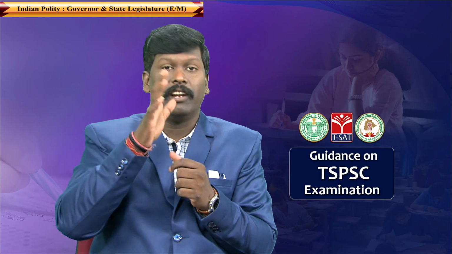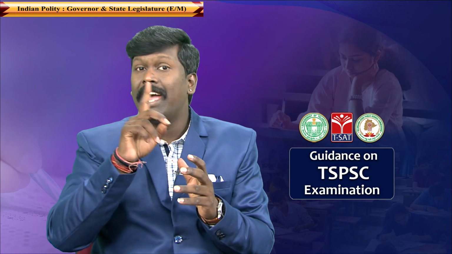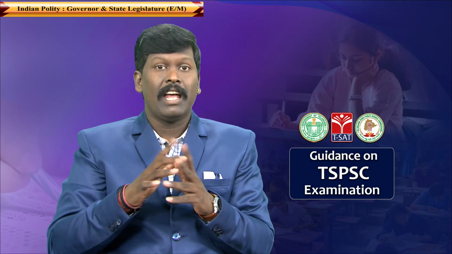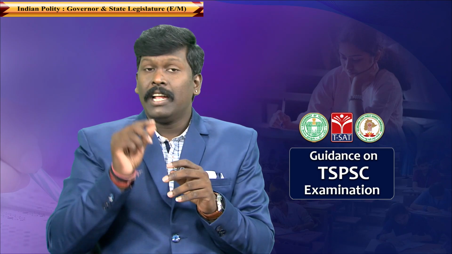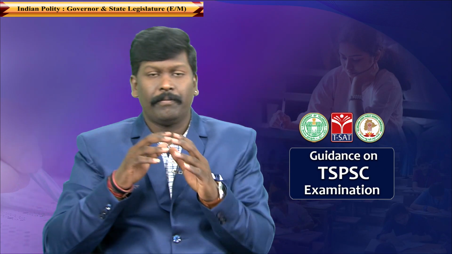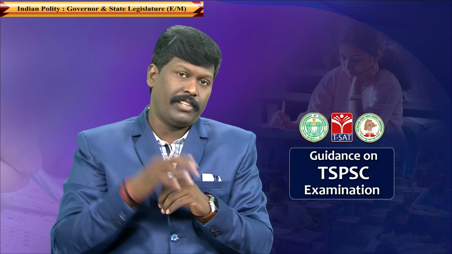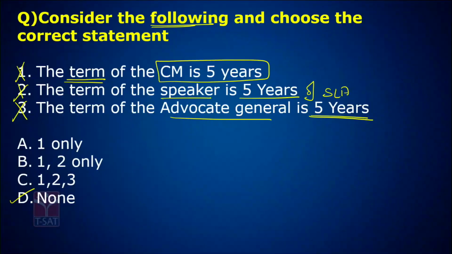The Advocate General continues to stay in office during the pleasure of the governor, meaning the governor can remove the Advocate General any time. But as a tradition, as a convention, the Advocate General resigns when the government falls, or continues until the government's term is completed. This is as per the tradition or convention. So the answer is none.